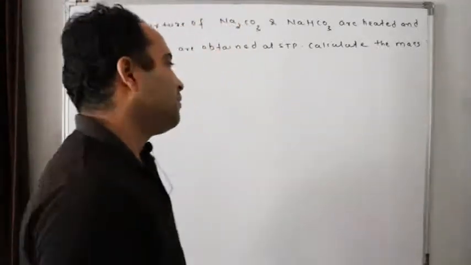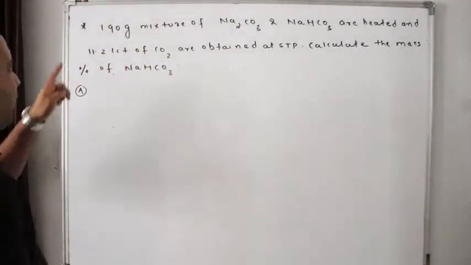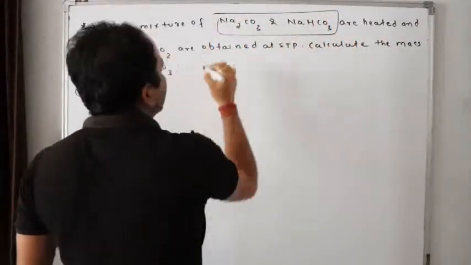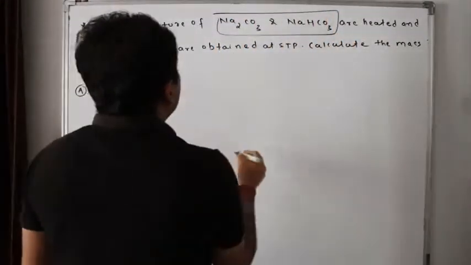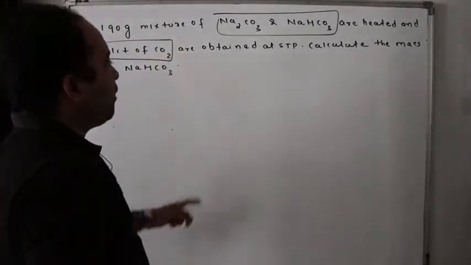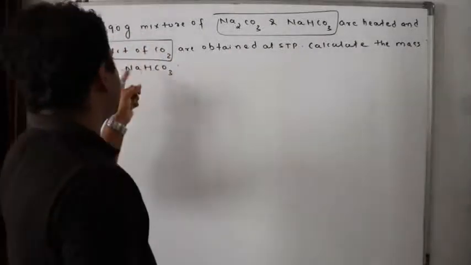Okay. Now, what is the question? 190 gram mixture of Na2CO3 and NaHCO3 were heated. And what did I get? 11.2 liters of carbon dioxide are liberated or obtained. Calculate the mass percent of NaHCO3.